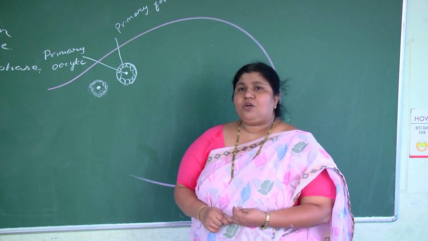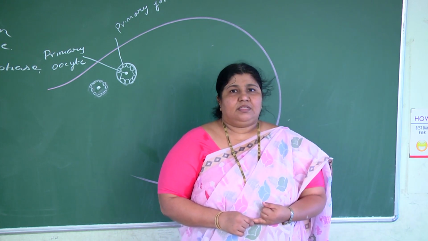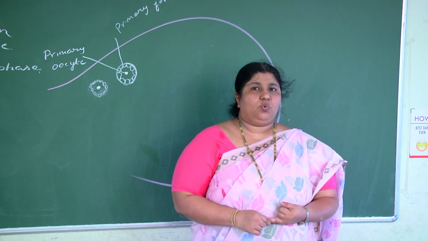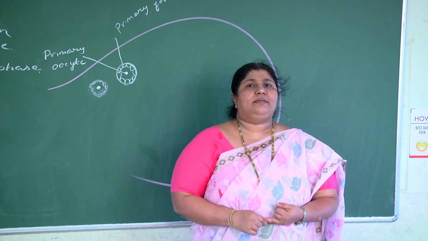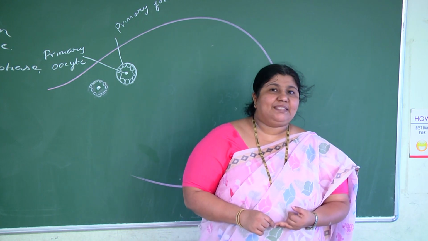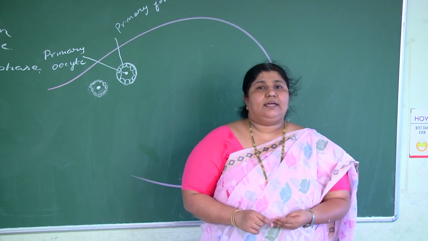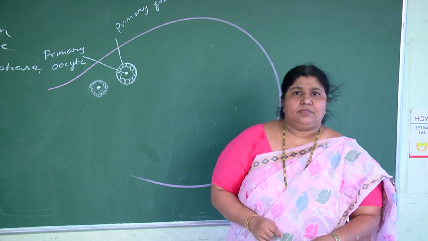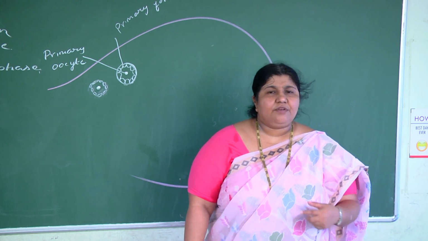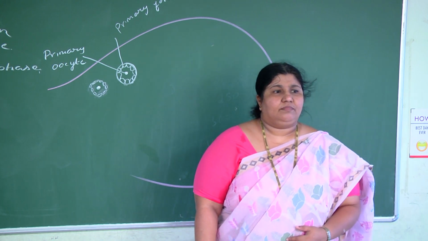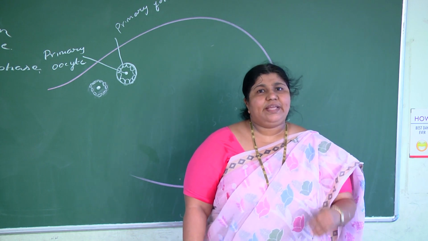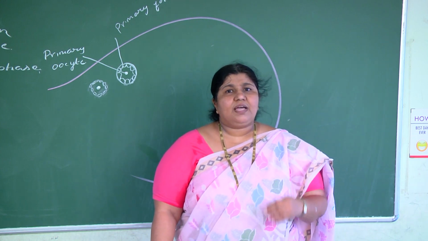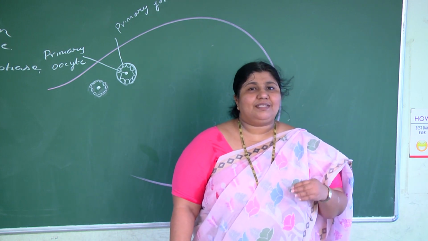Then the second phase is the growth phase. Some of the oogonia grow in size and form primary oocytes, which are also diploid. The growth phase also completes in the fetal ovary only. The third phase is the maturation phase, which starts in the fetal ovary. I am not saying the maturation phase completes in the fetal ovary; I am saying it starts there. That means meiosis 1 starts in the fetal ovary but does not complete.